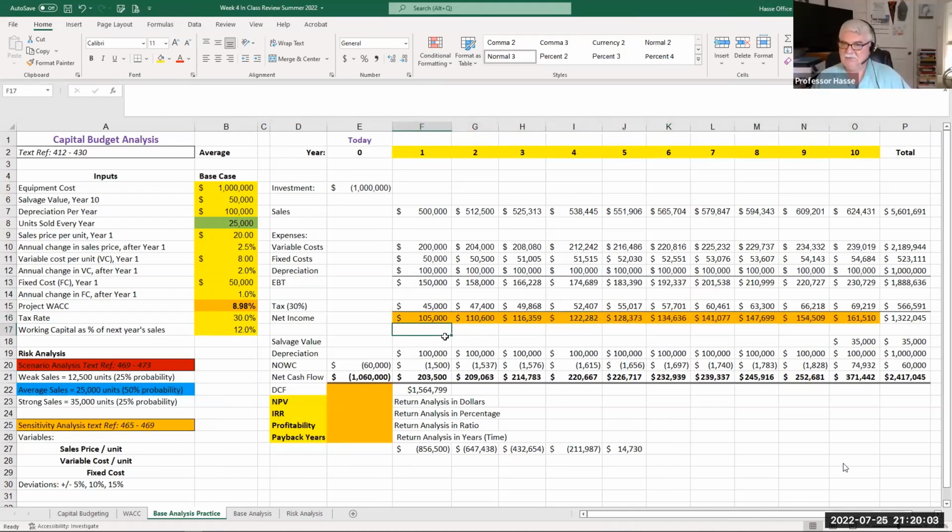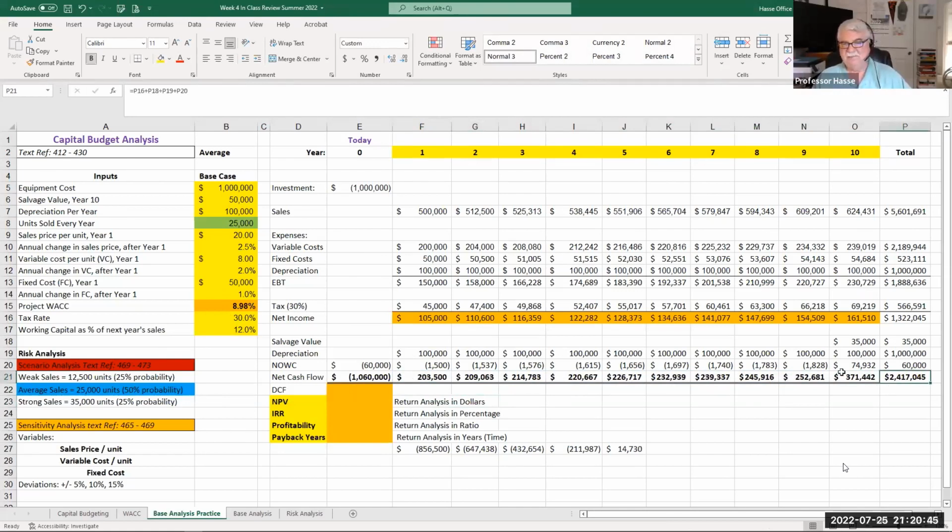But that's not our project cash flow. Our project cash flow is taking into account the working capital, the depreciation add back, the salvage value in year 10, and the working capital being balanced out at the end of its life. And adding and subtracting those from net income, we get $2.417 million of projected net project cash flow. Pretty good. So an investment of $1,060,000 is generating over the 10 years into the future, $2.4 million.